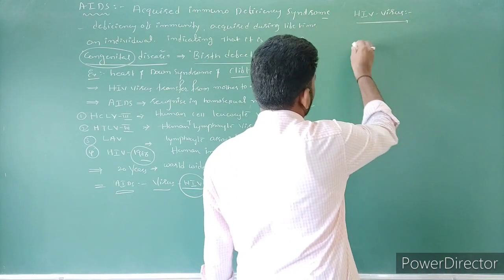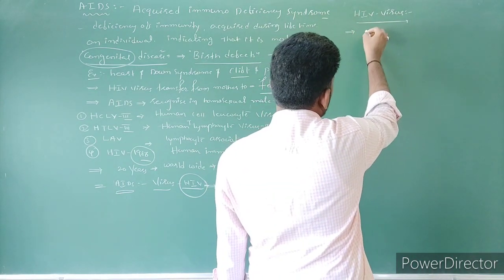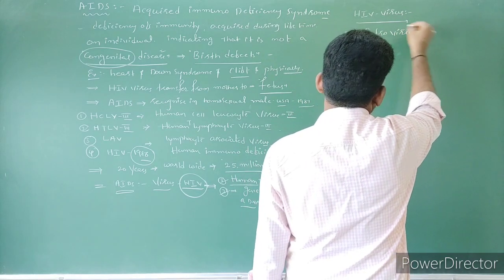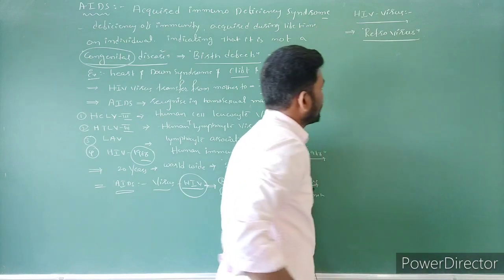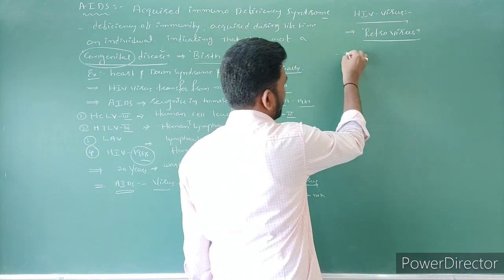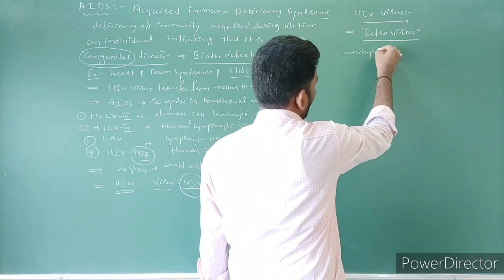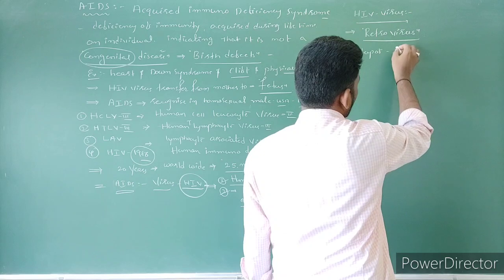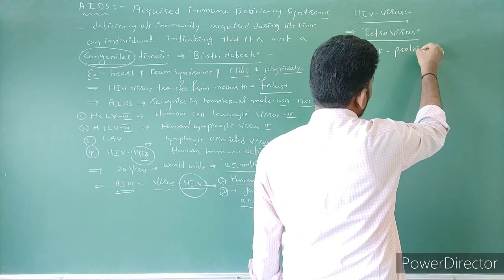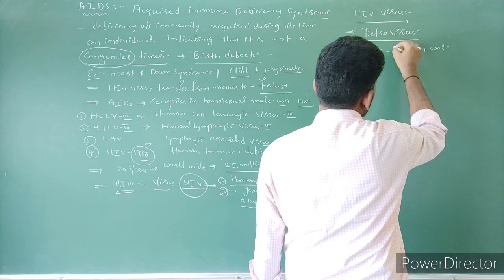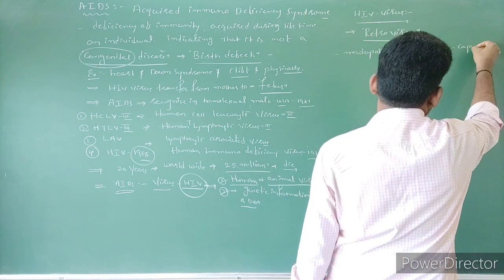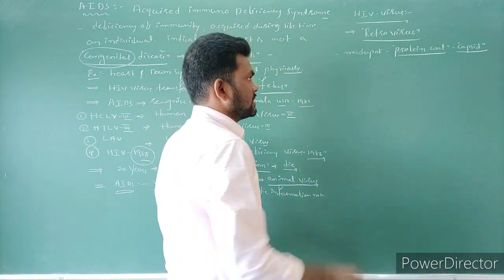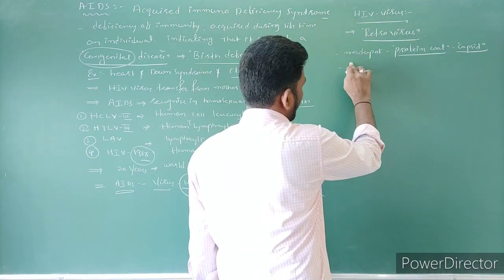Let's write the points. HIV belongs to one broad group, that is retroviruses. It is one of the broad groups. The virus is made up of the outermost layer, a protein coat, which we normally call the capsid. The capsid contains spikes of proteins.